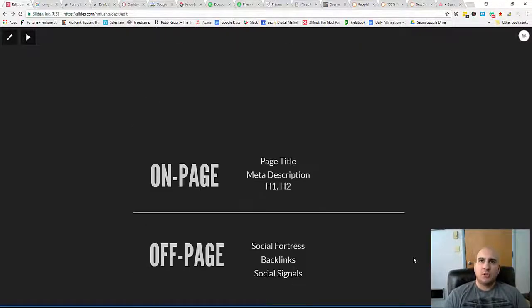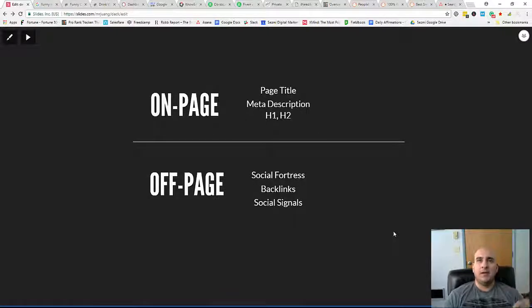So the next thing that I want to show you here is the on-page and off-page factors that really are going to dictate whether you have a successful SEO campaign or not. On the on-page here, we can see the page title, right? This is what essentially tells Google what your site is about, okay?